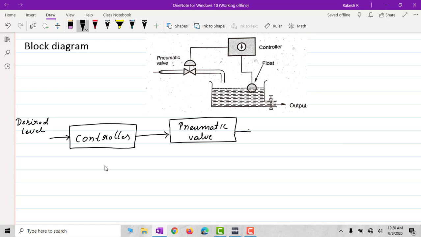Then the water which is coming from the pneumatic valve fills up the tank here. This is the forward path. Right. Then we will take out the output here, or this is the output here. Output is nothing but the actual level.